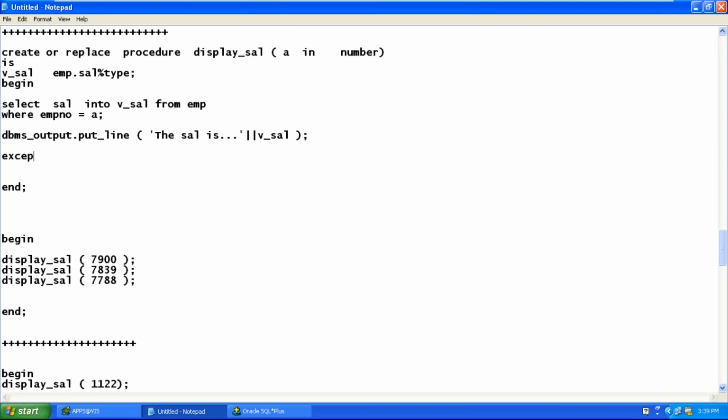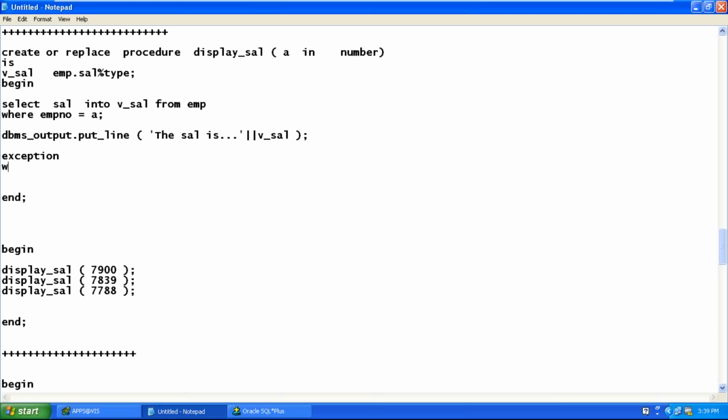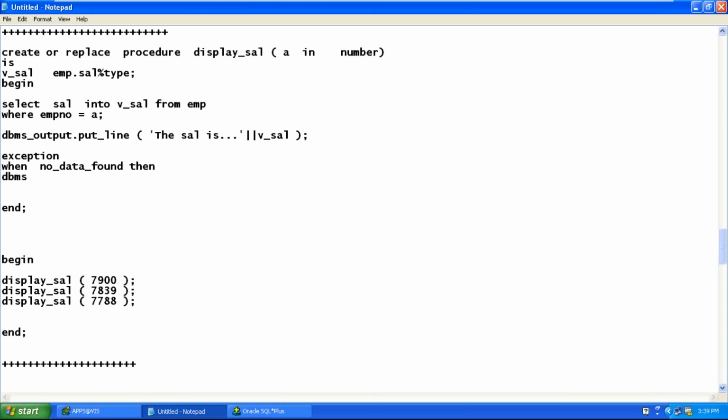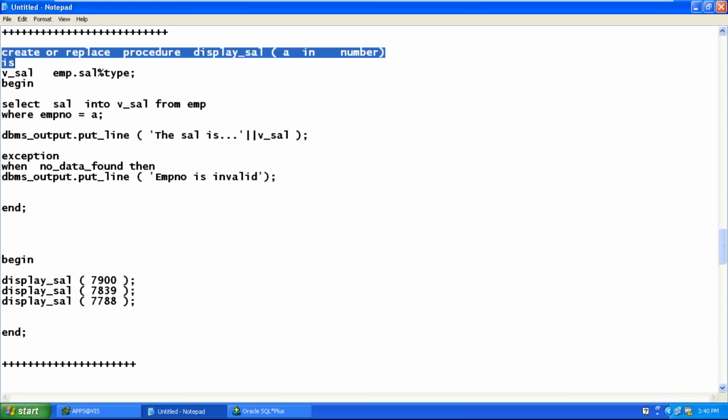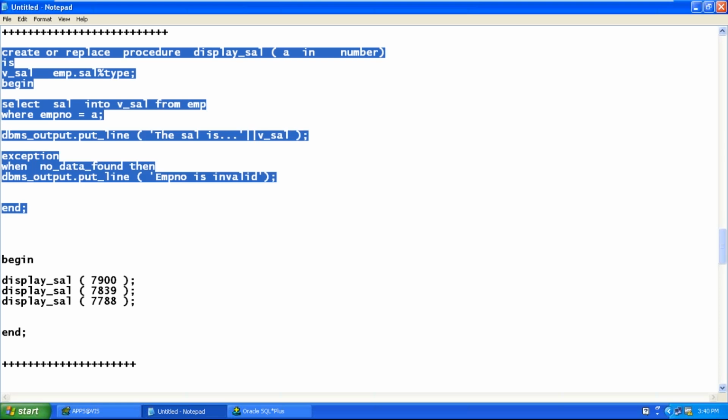So I start the exception section: when no_data_found then dbms_output.put_line('employee number is invalid'). This is how you should write PL/SQL programming.